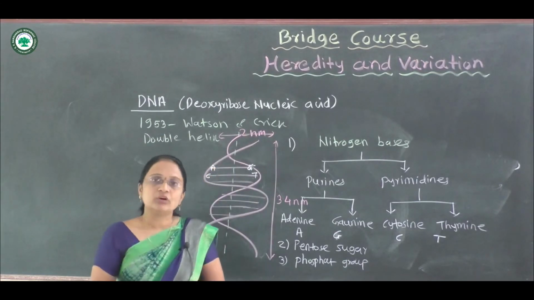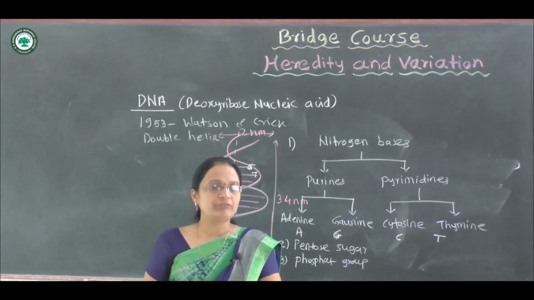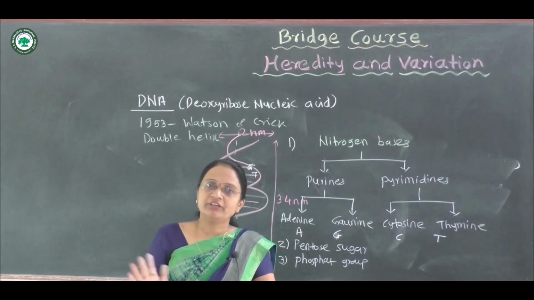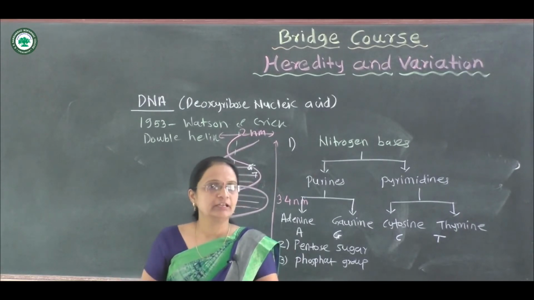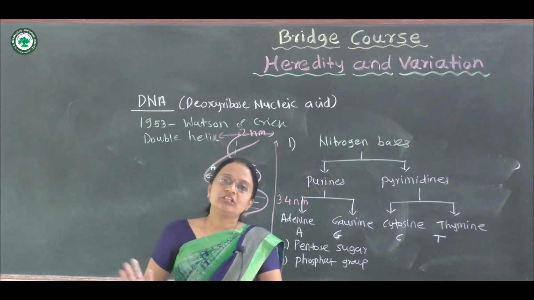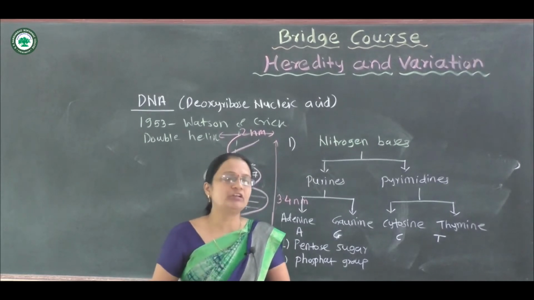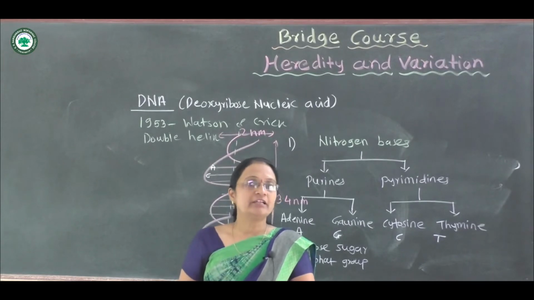Okay. Now what is the role of DNA? When you magnify DNA, as we know, it is made up of genes, because by definition a gene is a segment of DNA. DNA plays an important role in the transmission of characters from parents to offspring.